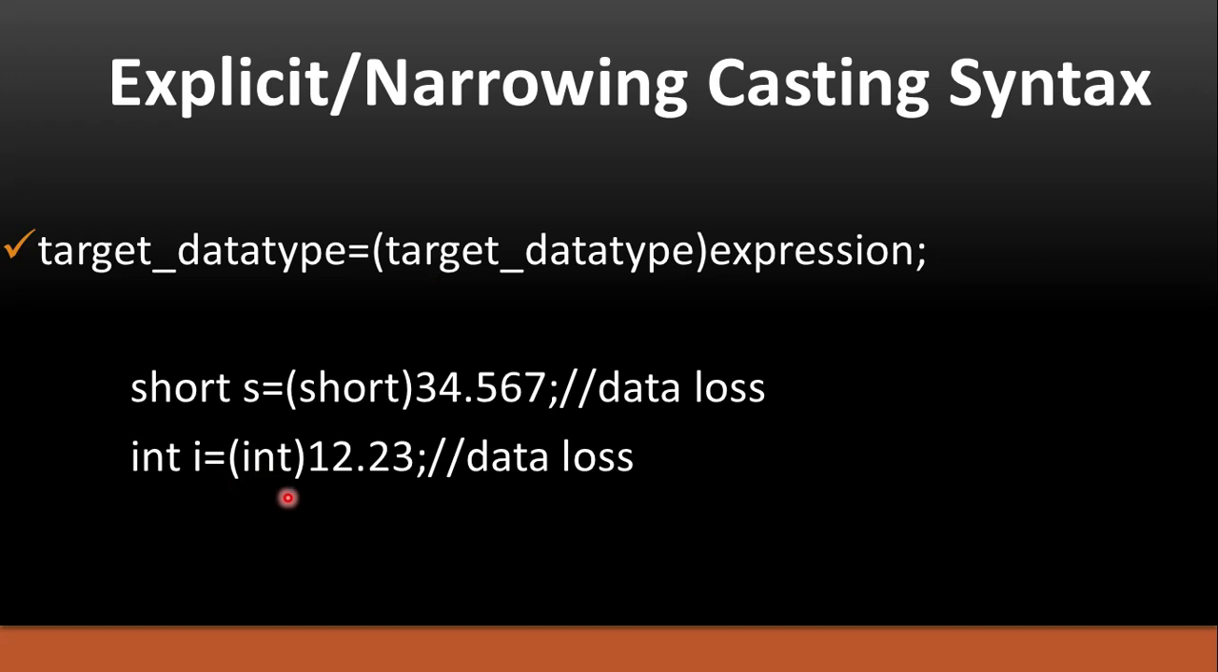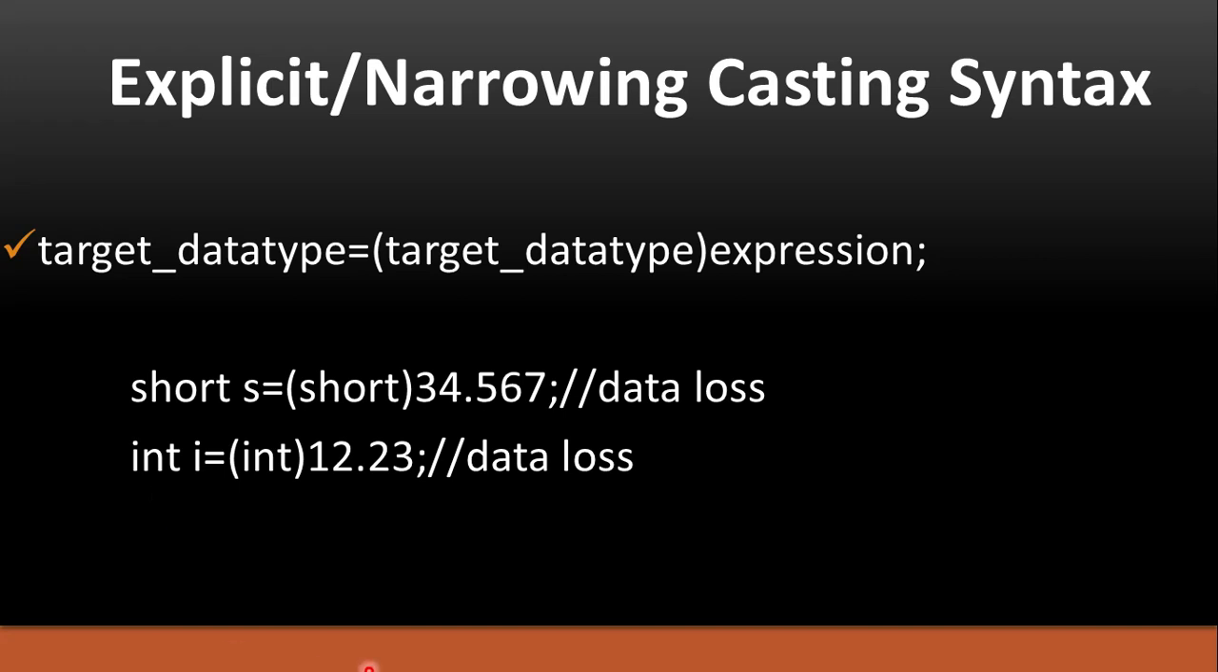Now here is another example. I have a variable with value 12.23, which is a decimal value, and I am trying to assign that value into an integer. So again I may have data loss. This was all about typecasting.